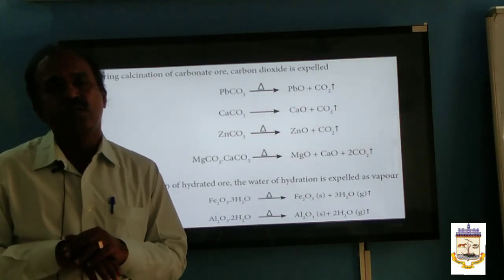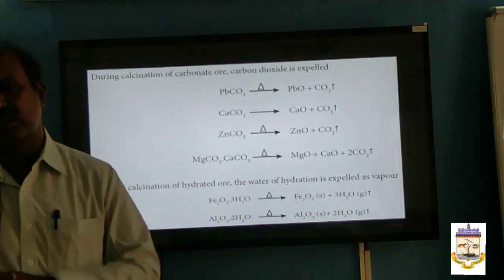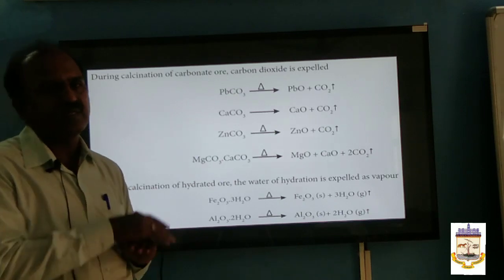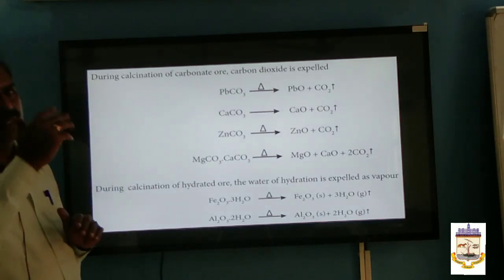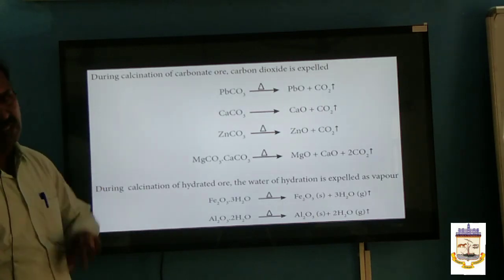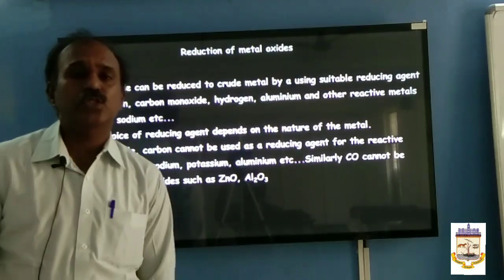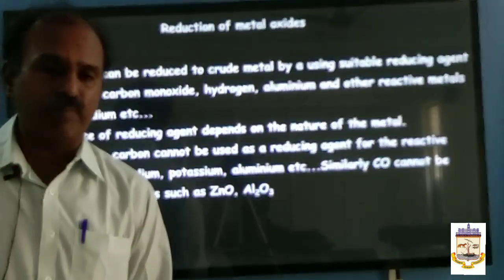So it is easy to reduce the metal oxide compared to other compounds. That is why we convert the compounds of the ore into metal oxide, either by roasting or by calcination. Then the next step is the reduction of metal oxide into metal.